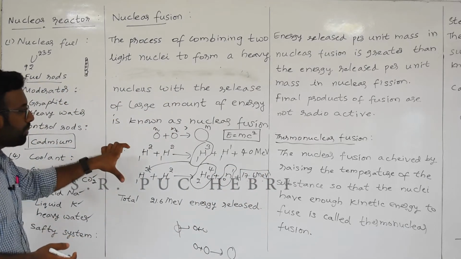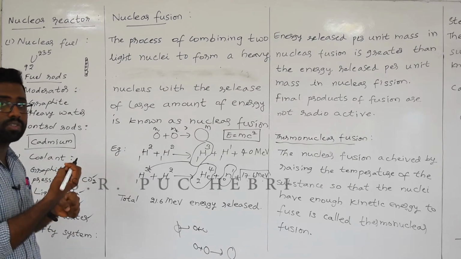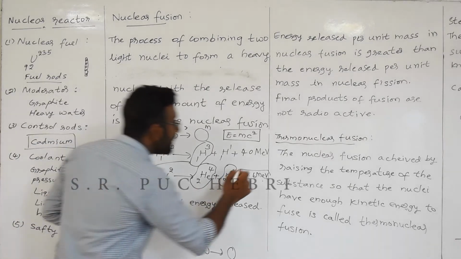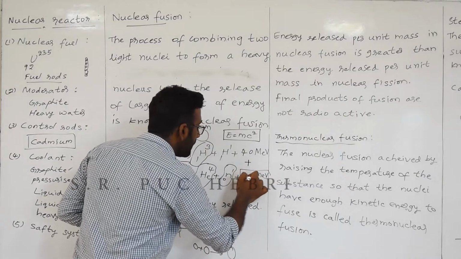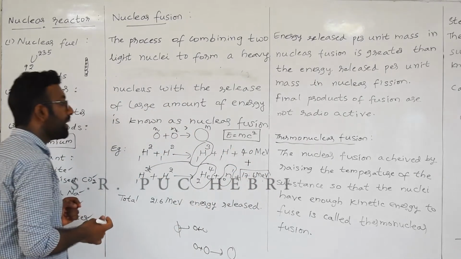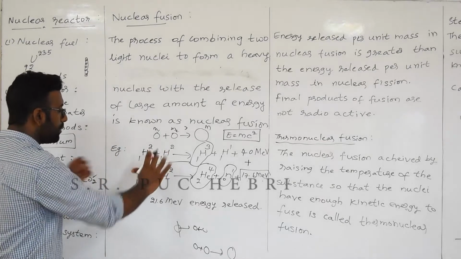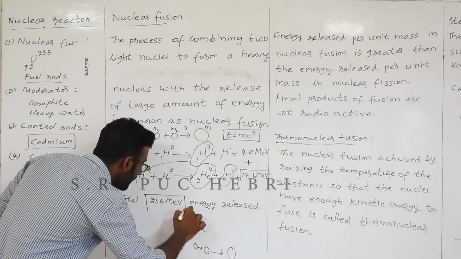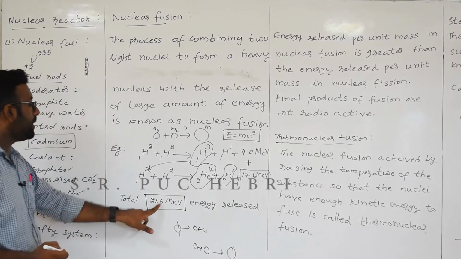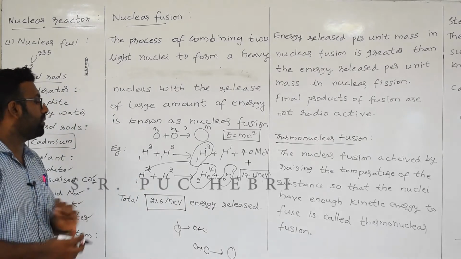So in this total process, how much energy is produced actually? We can just find it out by adding these. See, 17.6 plus 4 mega electron volt. So in this simple process, we are going to get energy equal to 21.6 mega electron volt.